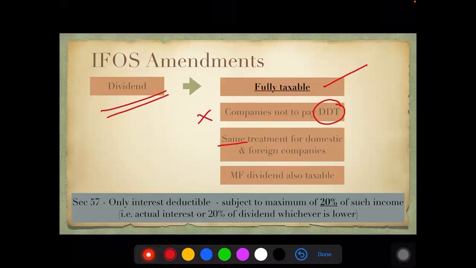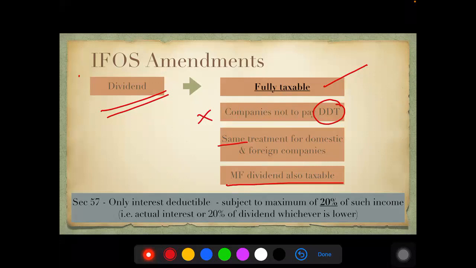Earlier, we used to have a section 10(34) that is basically no longer there. Even mutual fund dividend is also taxable. So dividend, if it is coming from these funds, they would also be taxable. This is as far as your dividend taxability is concerned. Deemed dividend is also taxable, yes. Deemed dividend is also 2(22)(e), that is also going to be taxable. So all kinds of dividend is now taxable. Keep it simple. Deemed dividend, any kind of dividend is taxable, okay?